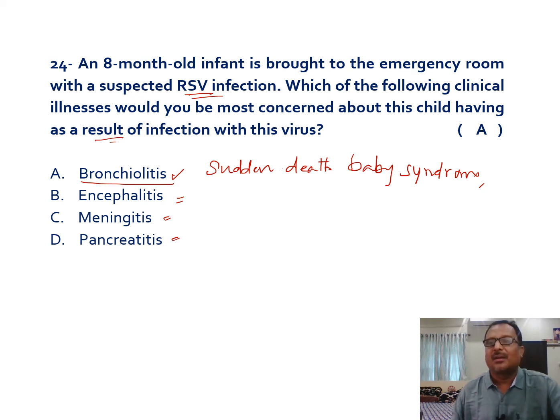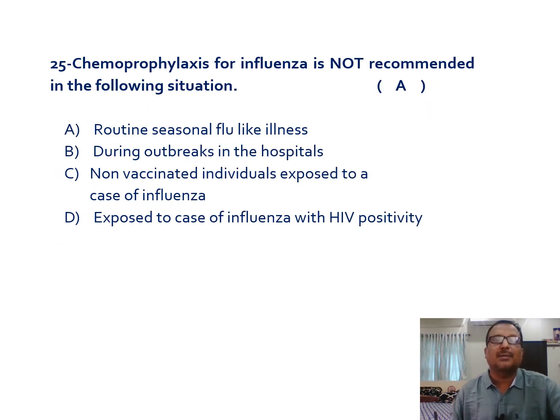And the next one is: chemoprophylaxis for influenza is not recommended in the following situation. And the answer here is routine seasonal flu-like illness. When there is a routine seasonal flu-like illness, you need not give chemoprophylaxis with oseltamivir. Such drugs will not be given for this influenza viral infection.